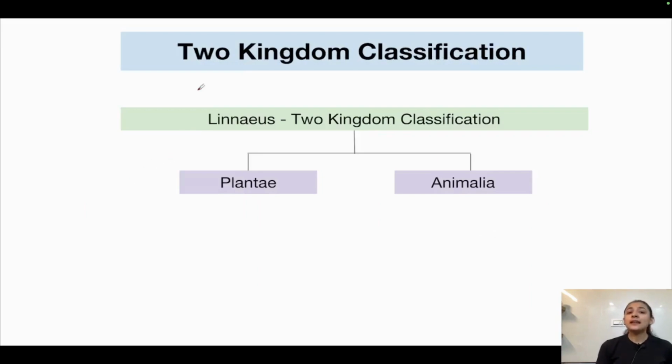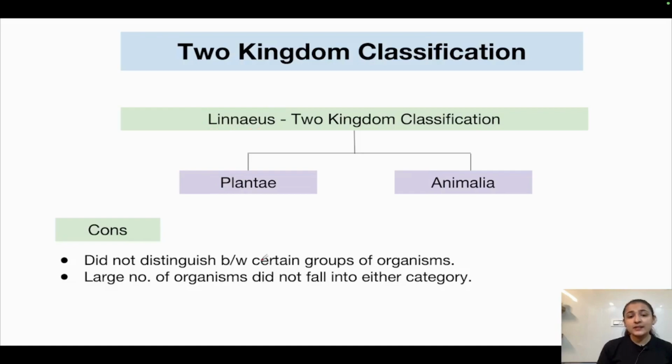Then came the 2 kingdom classification system, which was given by our favorite scientist Linnaeus. He divided all of the organisms into 2 categories, that is kingdom Plantae and kingdom Animalia. So all of the organisms were divided into 2 kingdoms, that is kingdom Plantae and kingdom Animalia, by Linnaeus. But this kingdom system of classification, that is the 2 kingdom system, also had certain loopholes. This was not perfect. There were many cons to it.